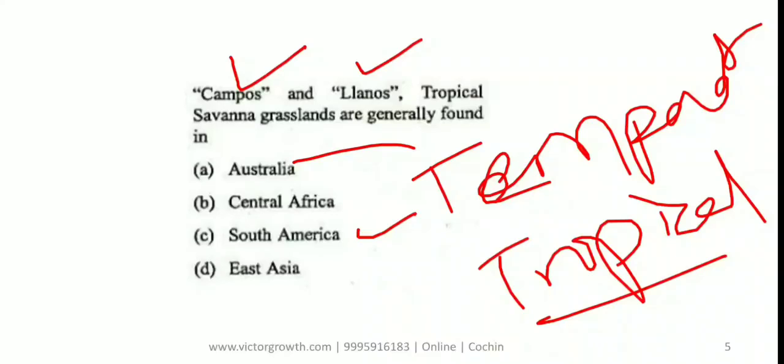As far as temperate grassland is concerned, Australia has got downs. Write down, downs, D-O-W-N-S, not up and down like that. Then Central Africa, East Africa also. So here compos and llanos are found as tropical grassland in Brazil and Venezuela.